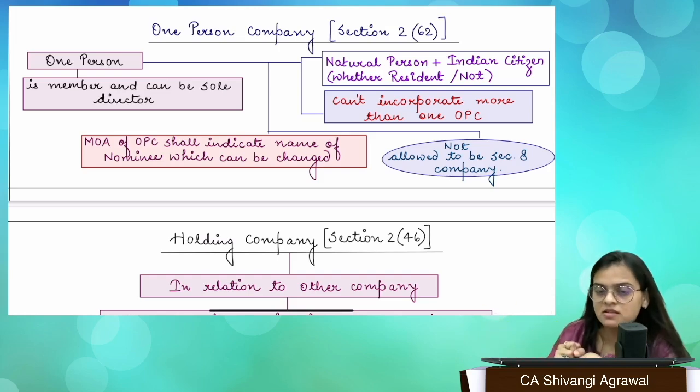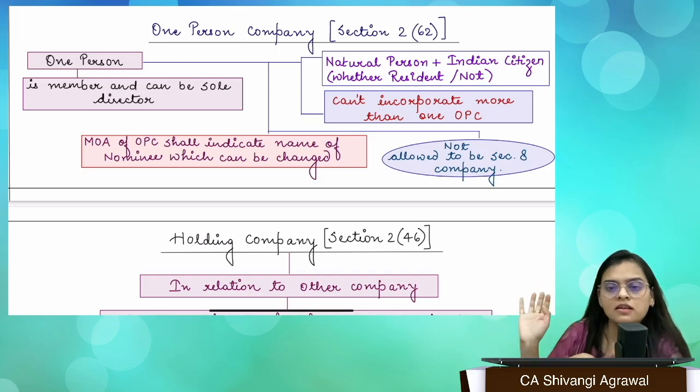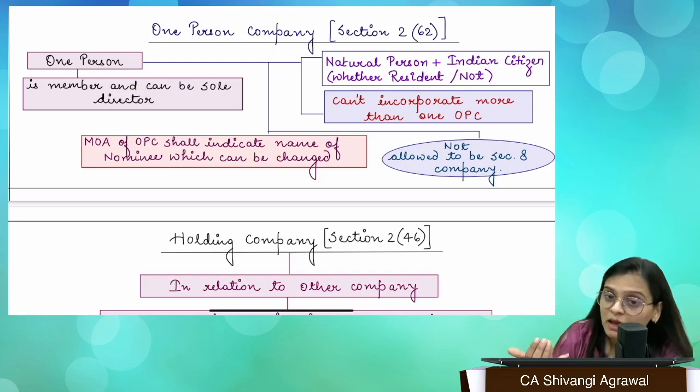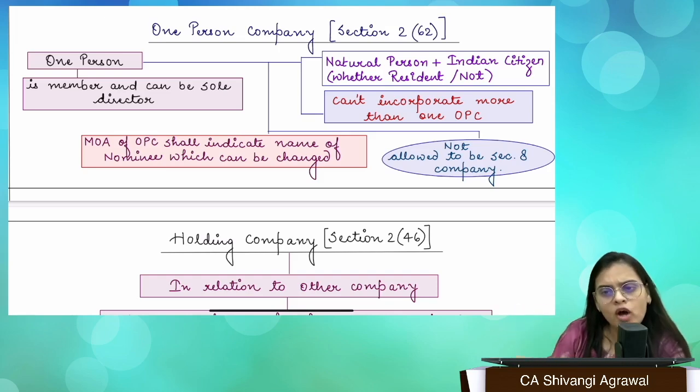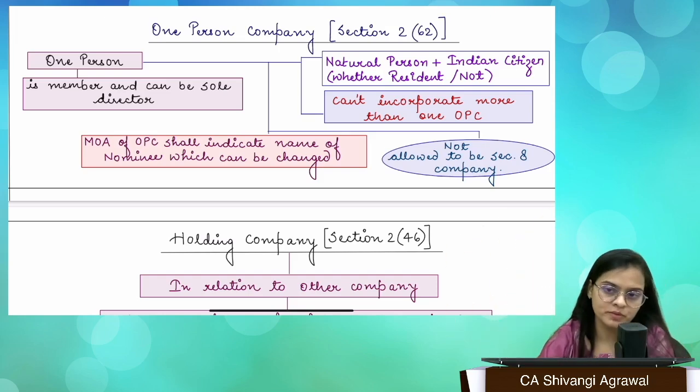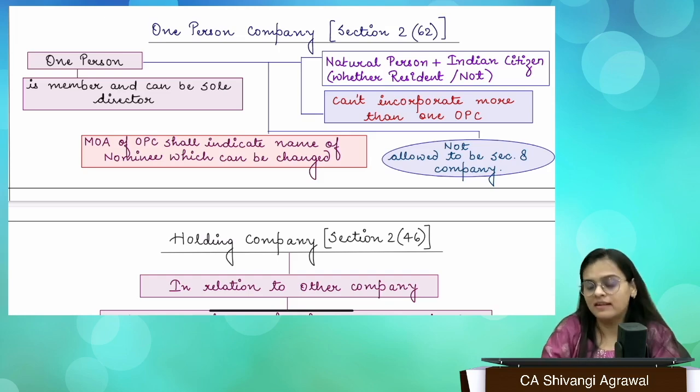Obtain his prior written consent, and along with the consent, you submit this and write the name of that particular person. If the sole member becomes incapable to enter into the contract, or if the sole member dies, then that nominee will take the place of the sole member, right? So the perpetual succession concept will actually be intact.